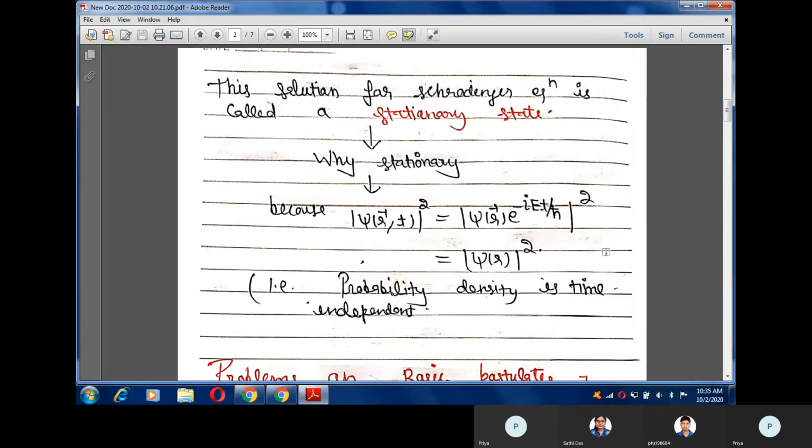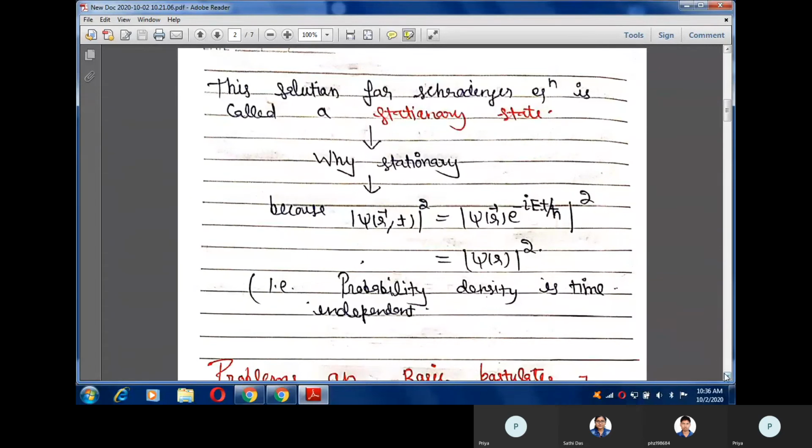So I get that the probability density is now time independent. That's why we call these types of solutions stationary states. Here the word stationary means that the probability density of the state is time independent.